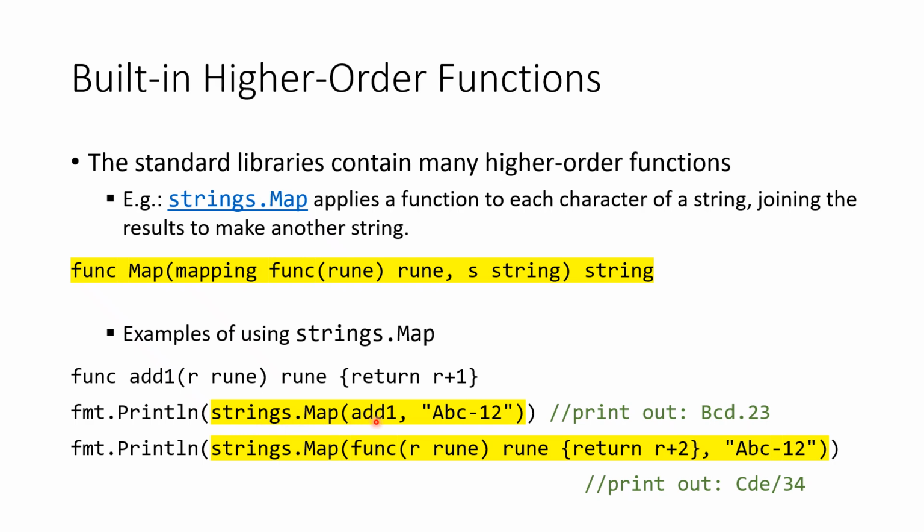In the first call, we pass a function add1 as the function argument and pass abc-12 as the string argument, where function add1 is defined as taking a rune value as argument and returning the rune value equal to its argument plus 1.